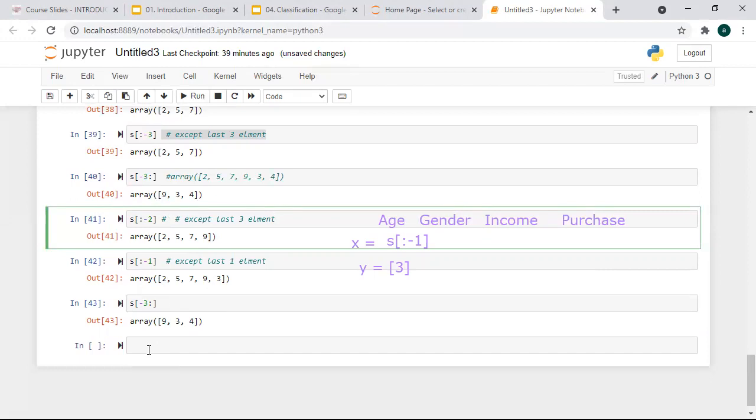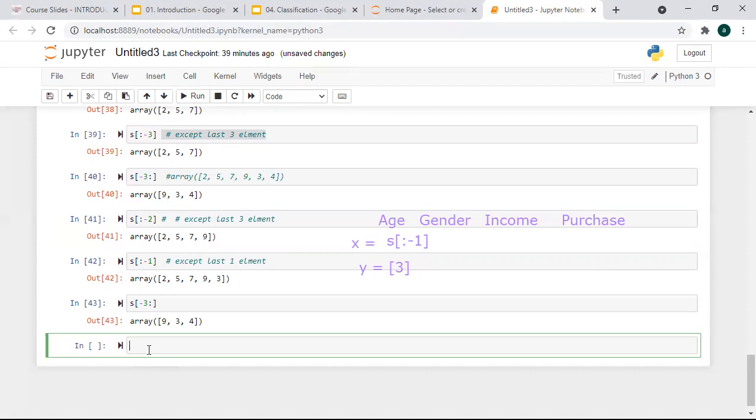Similarly, suppose you wanted to print elements. Okay, let's do some other operation. If you want to print the elements which are greater than 5, how would you do it? You want to create an array of elements greater than 5, how can you create it? I created one variable, and I took greater than 5. So let's take s here. In the array s, whichever elements are greater than 5, it will print.